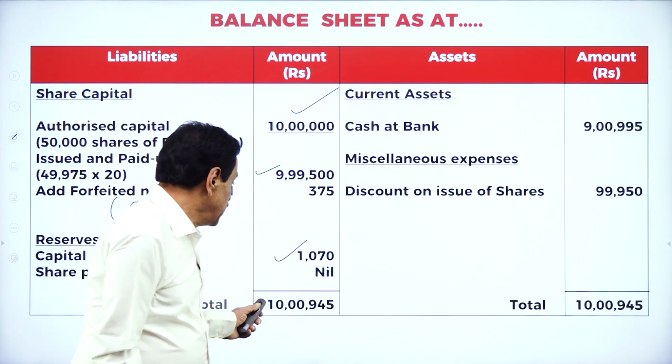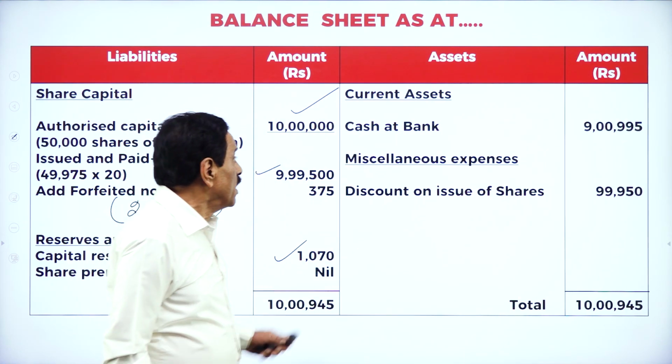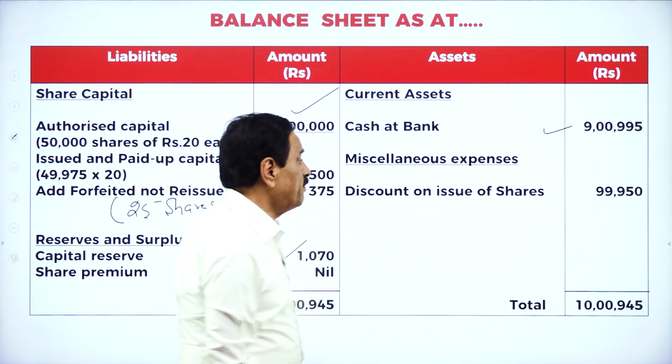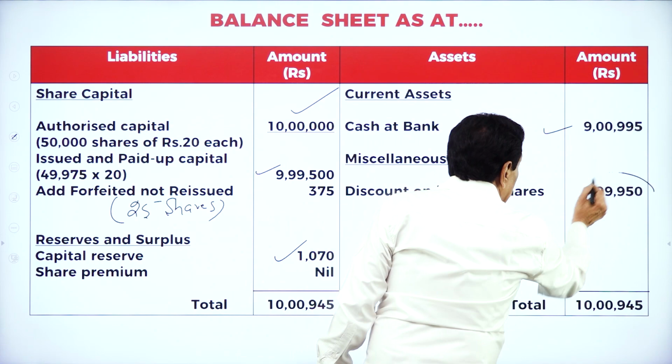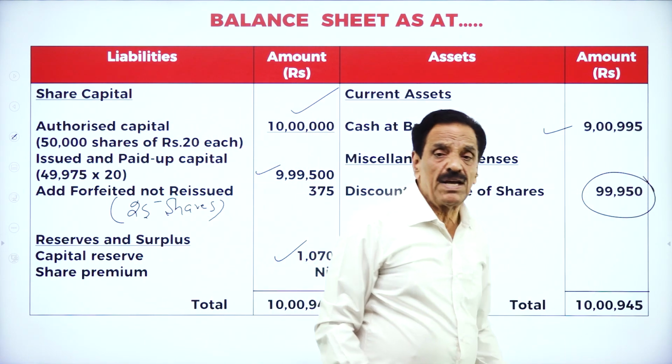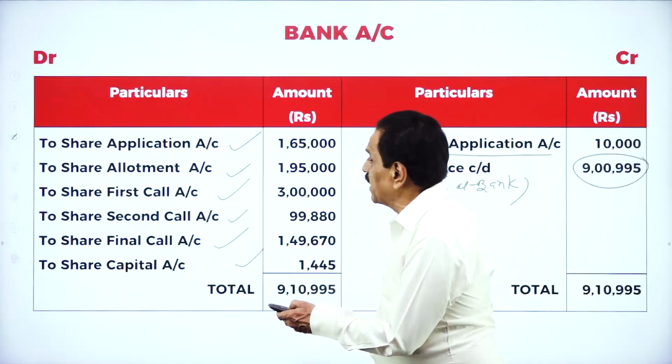Totally it will tally to 10 lakh 945. If you come to cash at bank, it is 9 lakh 995. How has this amount come? 99,950. I will show you how this amount is arrived at. If you go to the working note, you can understand.